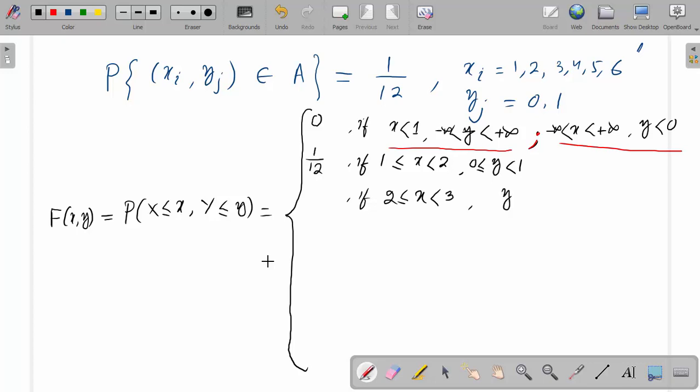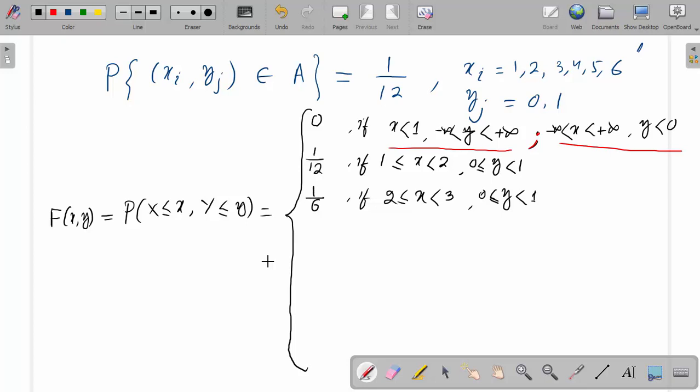And y lies between the same 0 to 1, so 0 ≤ y < 1. So y equals 0. X lies between 2 to 3, meaning the value of x is 1 and 2. Y is 0, so (1,0) and (2,0), two values. The probability of (1,0) is 1/12, and (2,0) is also 1/12. So 1/12 plus 1/12, this is 1/6.